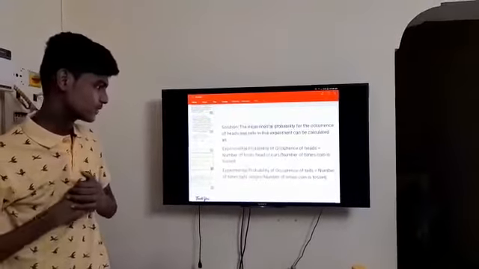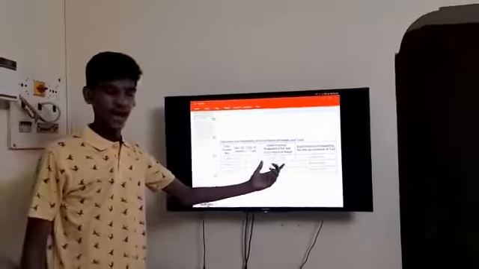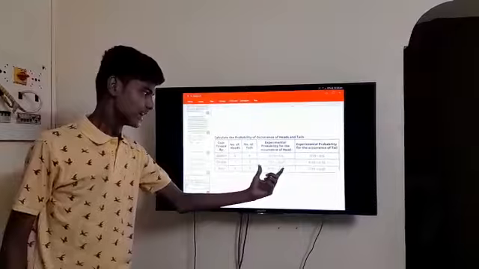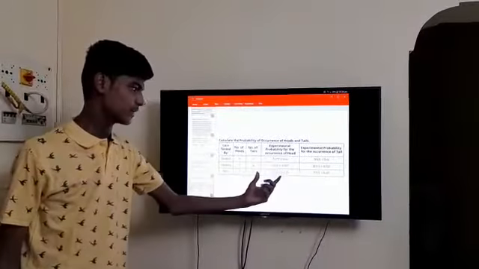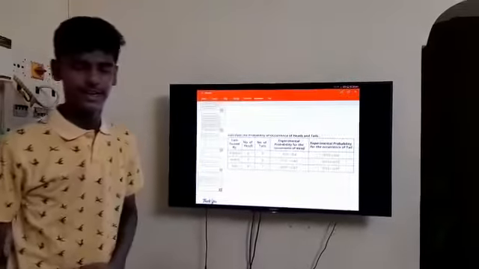Next slide. In this tabular column, I observed the experiment and wrote the observations here: the experimental probability for the occurrence of heads and the experimental probability for the occurrence of tails.